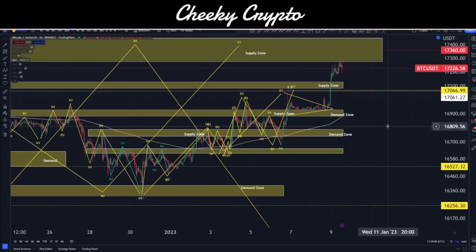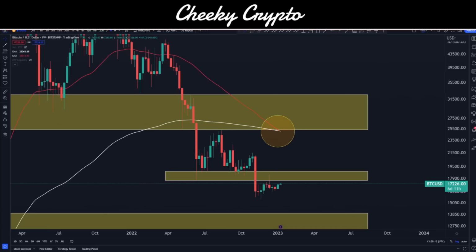Okay, let's take a look. Bitcoin paired up with USDT. Now, before we jump down into this chart, I want to focus in on this one. This is actually Bitcoin with USD paired on the weekly chart, and Bitstamp is our data source. And I want to focus in on this area just here. This is a death cross. A death cross essentially is a 200 EMA crossing the 50 EMA, or a 200 SMA crossing over a 50 SMA or whatever, right? Essentially, it's always 200 across 50, and there are two variations.